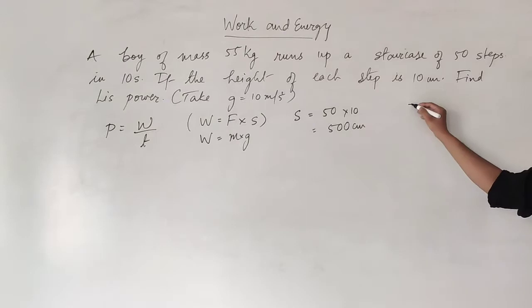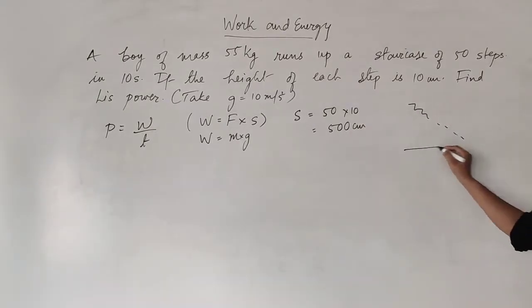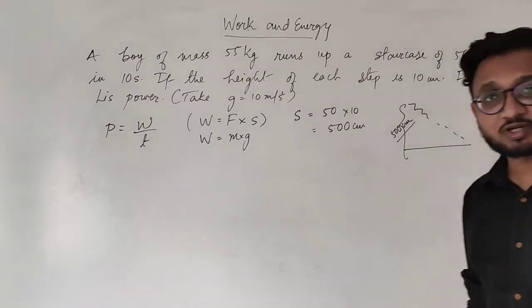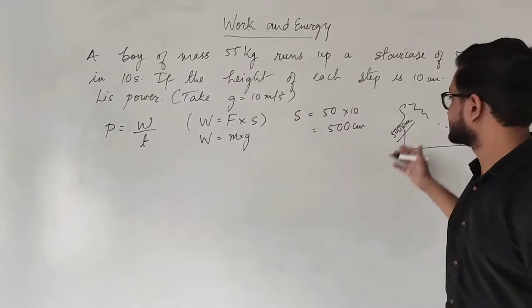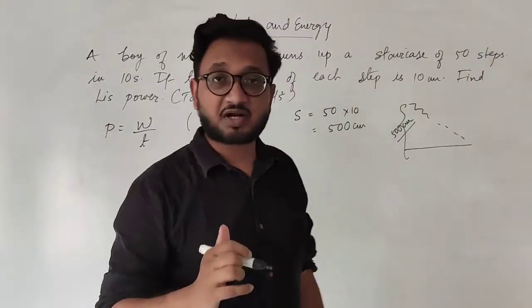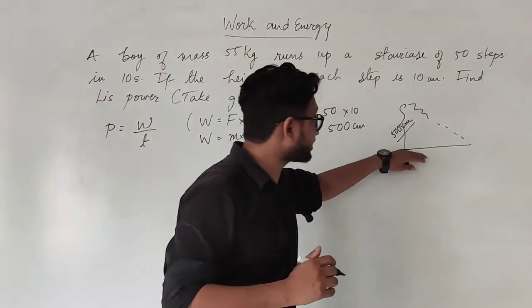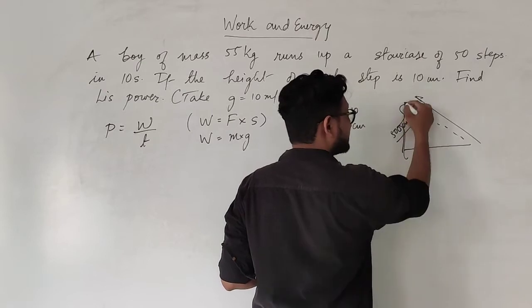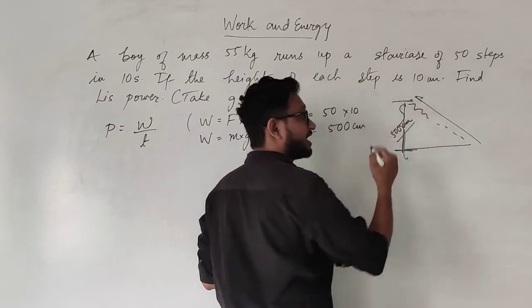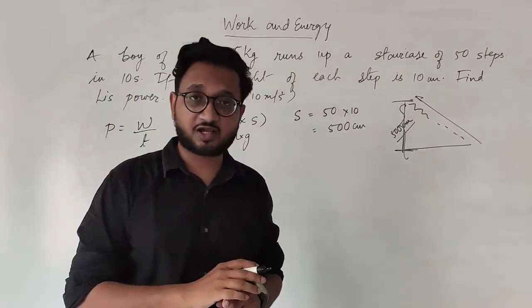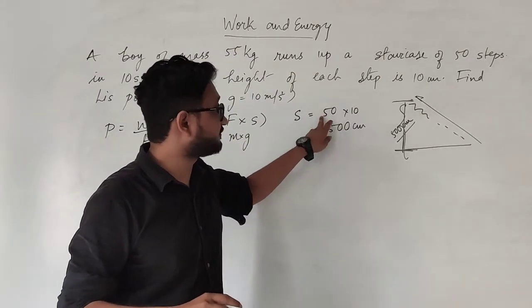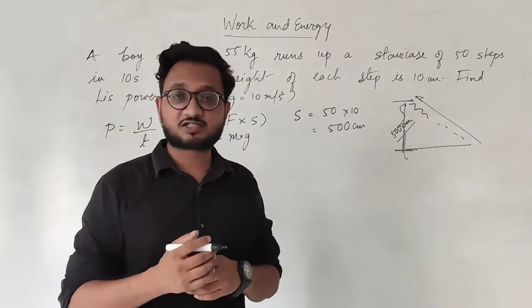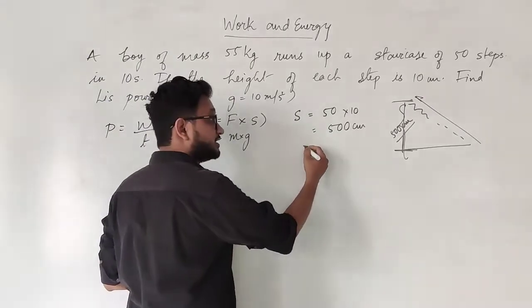That means the boy is going up to a height of 500 centimeters. But ultimately when we are talking about work, we are only talking about the displacement. It doesn't matter that the boy is going diagonally. How much is the displacement from the surface to the maximum height? That is only what we are interested in, and that is why we are taking displacement as 50 into 10, that is 500 centimeters. But obviously you cannot take displacement in centimeters, you have to convert it into meters.